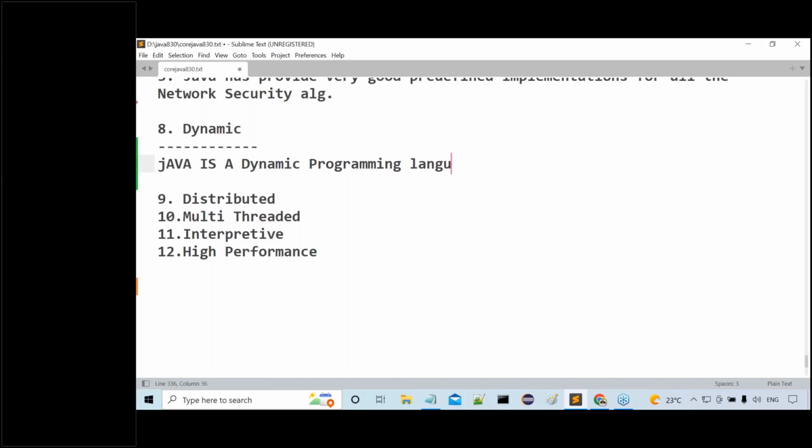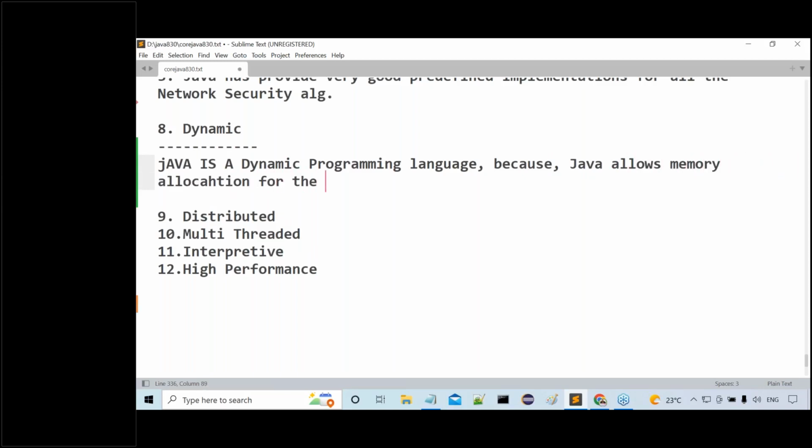Java is a dynamic programming language. Why? Because Java allows memory allocation for the primitive data at runtime. That means Java follows dynamic memory allocation. Java follows what? Dynamic memory allocation.